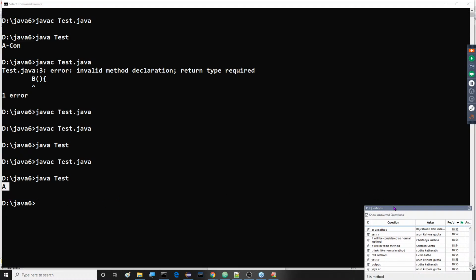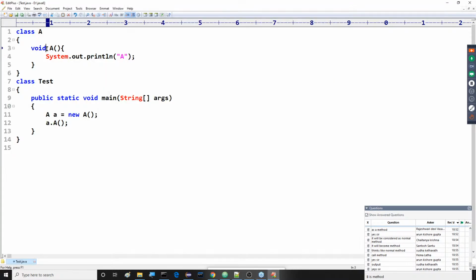Come on guys, all of you observe this clearly what I am telling you. If you provide a return type to the constructor, this constructor syntax is now satisfying the method syntax. So in this scenario, the compiler will treat it as a method, not a constructor. If we call it like a method, it will be executed as a method, not as a constructor. This is the point I'm making.